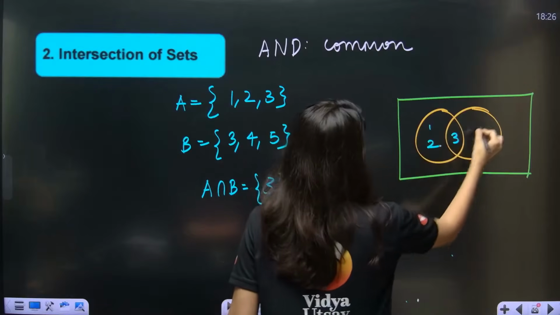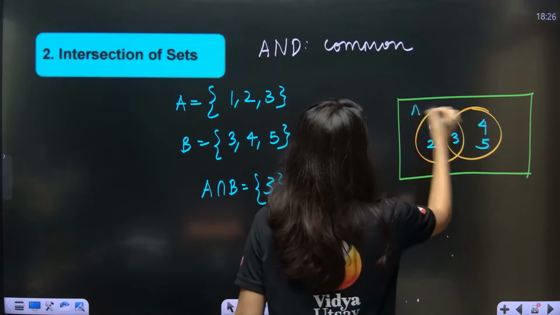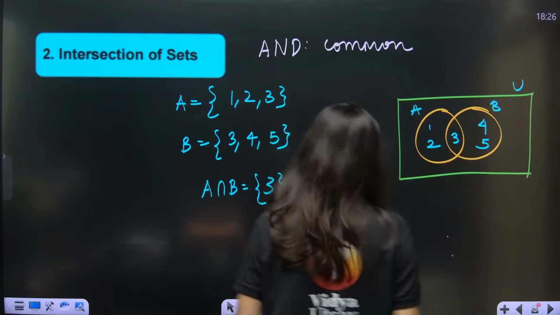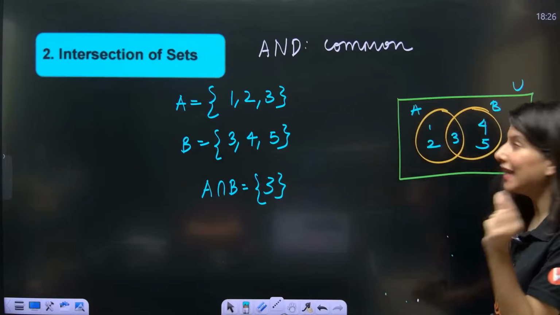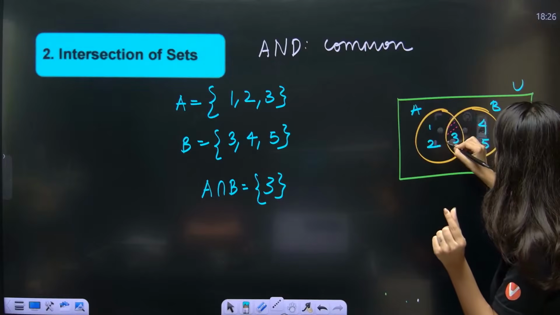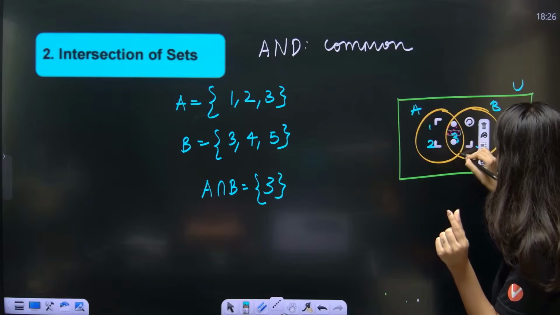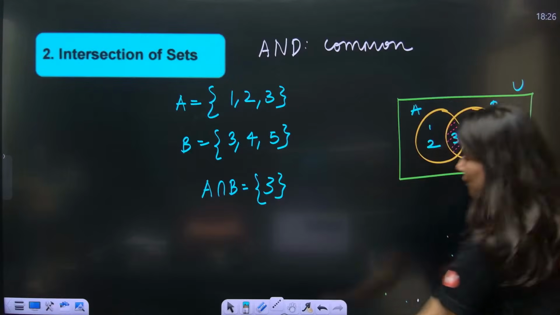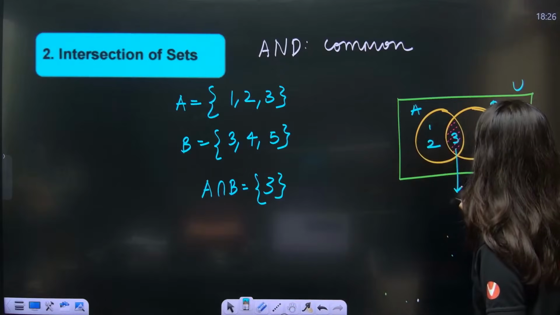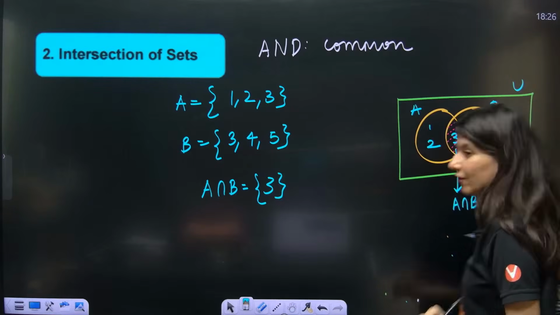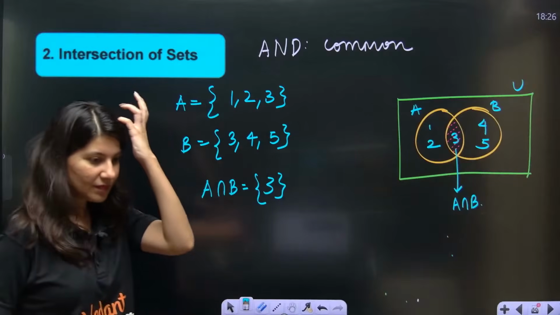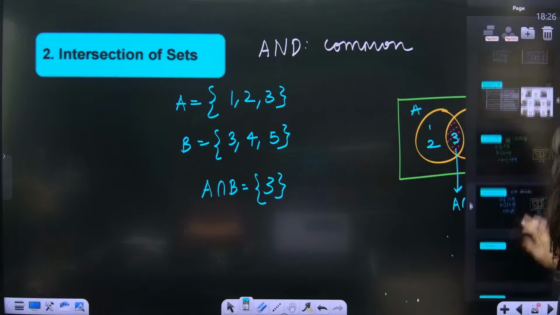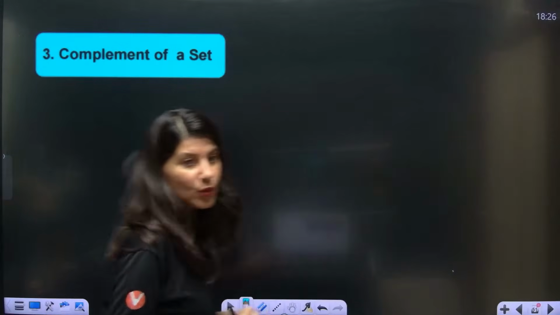This is 1, 2, and this is 4, 5. This is A, this is B, and this is the union. Now just tell me, which portion will represent A intersection B? The middle portion represents A intersection B. So this portion over here is nothing but A intersection B. Everybody getting it? Yes, clear?